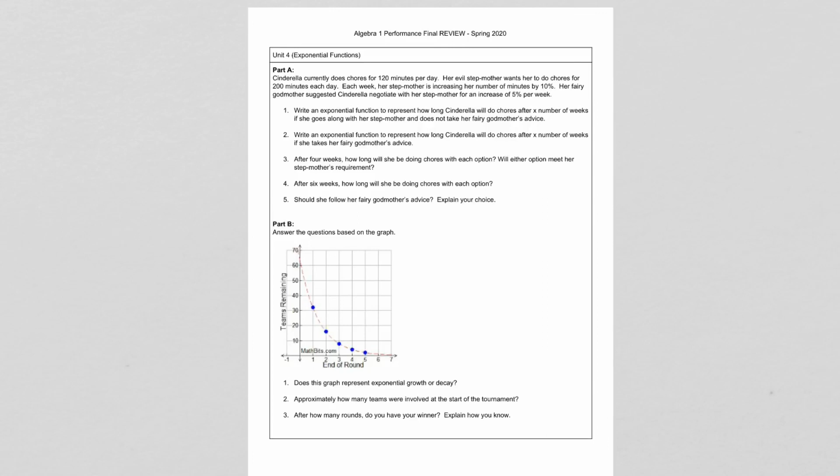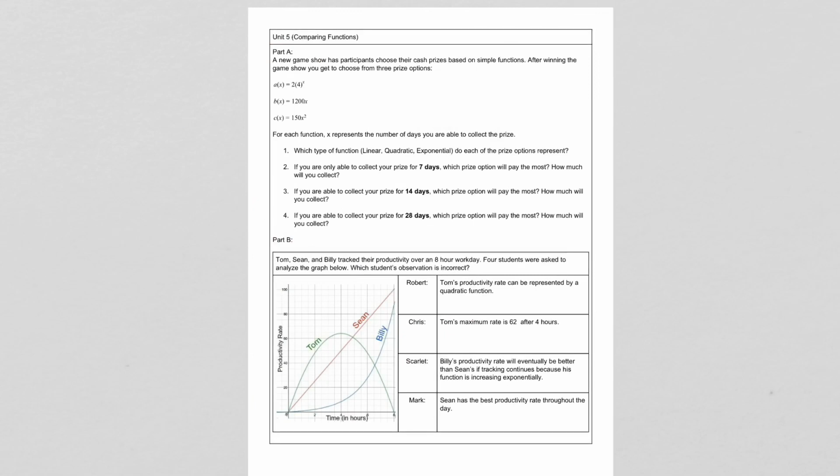I wanted to show, to begin with, for the Performance Final, as usual, you'll only choose to do a certain number of the problems. In this case, we have 3, but you're only going to be choosing 2 of them. But I want to emphasize that this page is one problem. Part A and Part B make up one problem. The same on the second page. This is for Unit 5, and there's a Part A and a Part B. This is all one problem.